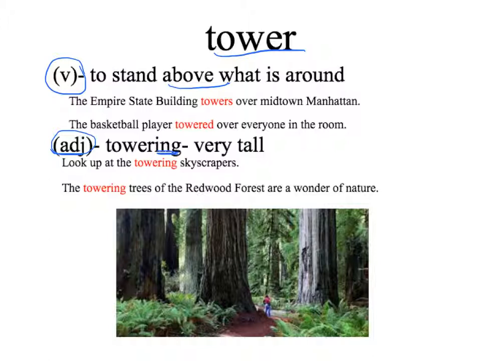Now, pause the presentation and use the internet to look up the building called One World Trade Center. This building is also called the Freedom Tower. This is the building that replaced the Twin Towers, which were destroyed on 9/11.